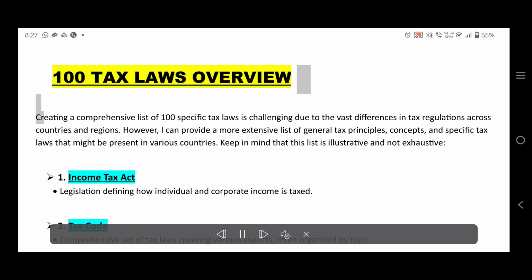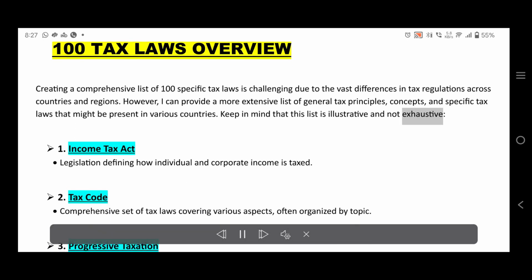100 Tax Laws Overview. Creating a comprehensive list of 100 specific tax laws is challenging due to the vast differences in tax regulations across countries and regions. However, I can provide a more extensive list of general tax principles, concepts, and specific tax laws that might be present in various countries. Keep in mind that this list is illustrative and not exhaustive.